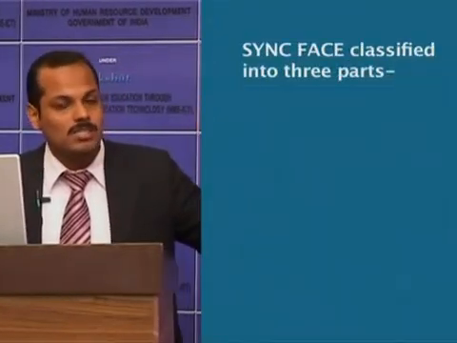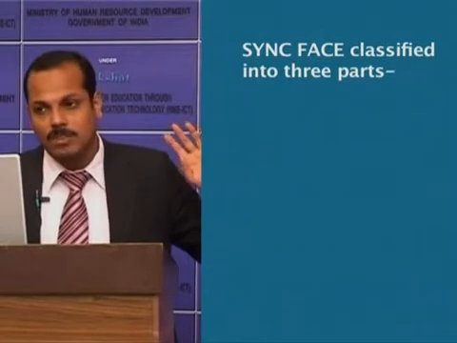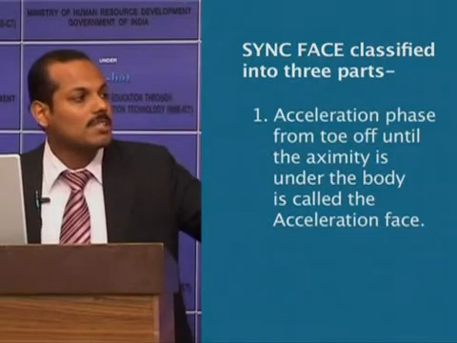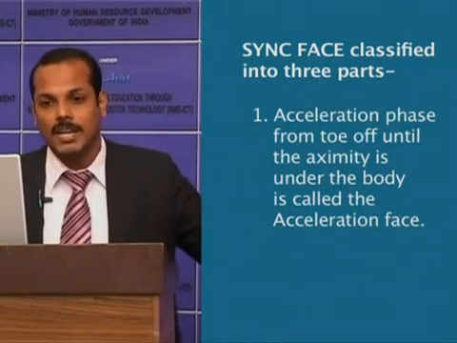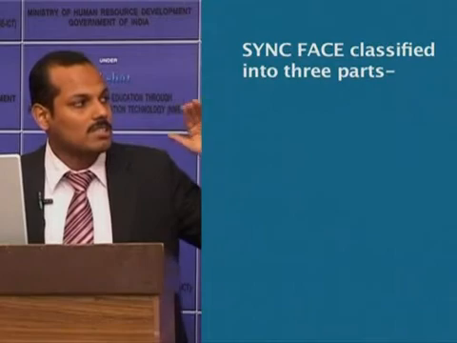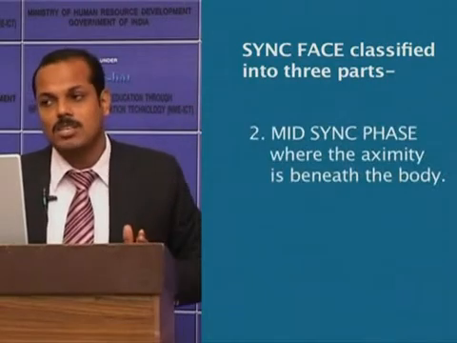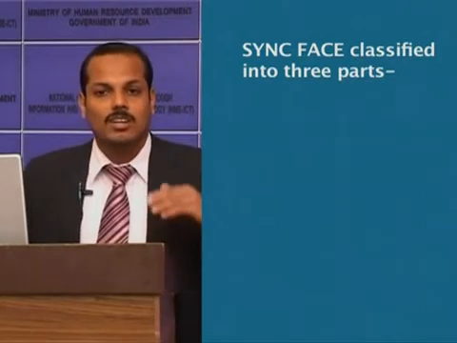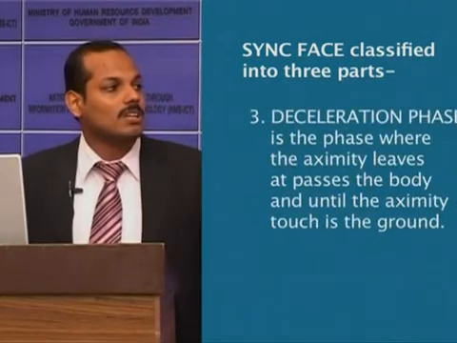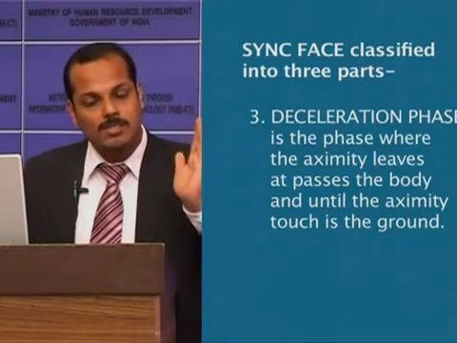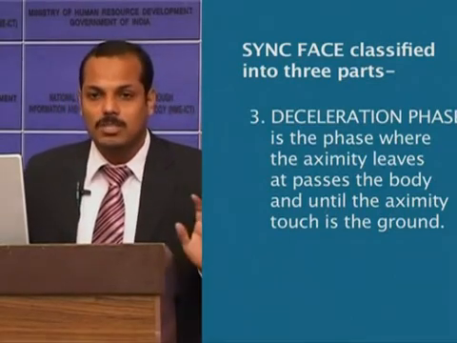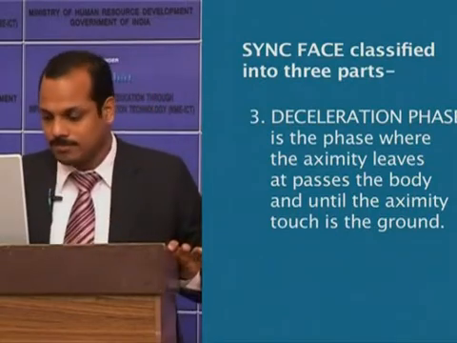Again, swing phase can be classified into three parts. The first one is acceleration phase, from toe off until the extremity is under the body. The second one is mid-swing phase, where the extremity is beneath the body, and the deceleration phase is where the extremity passes the body, until the extremity touches the ground again.